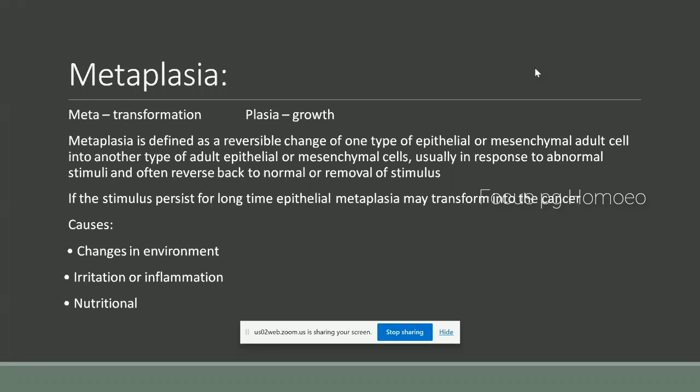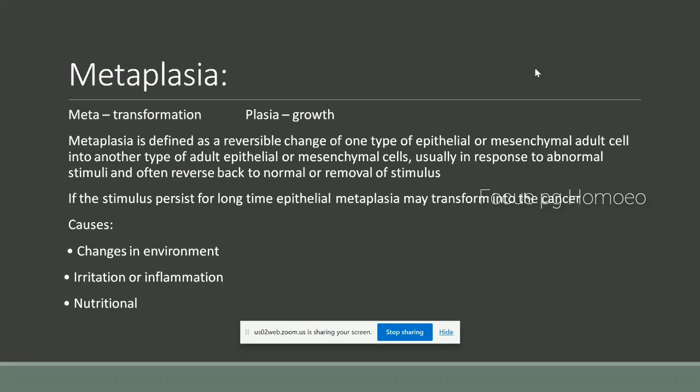Then the next one is metaplasia. What do you mean by meta? Meta means transformation. Then plasia means growth. So metaplasia is defined as a reversible change of one type of epithelial or mesenchymal adult cell into another type of adult epithelial or mesenchymal cell, usually in response to abnormal stimuli, and often reverts back to normal on removal of the stimulus.